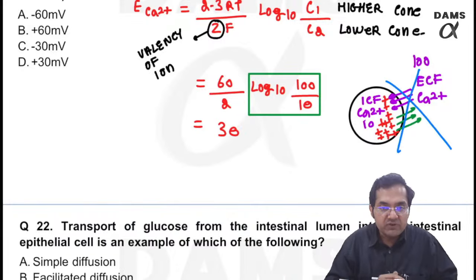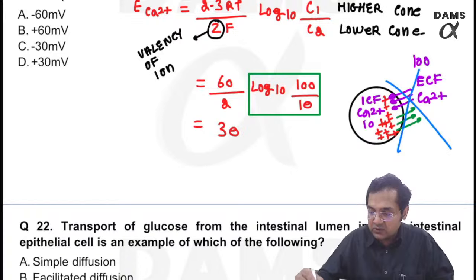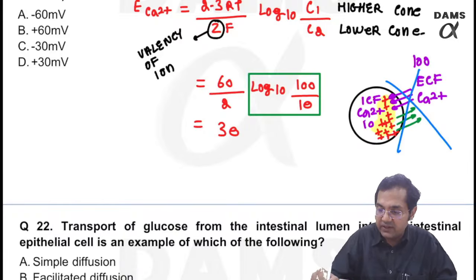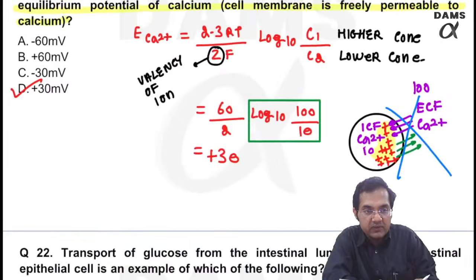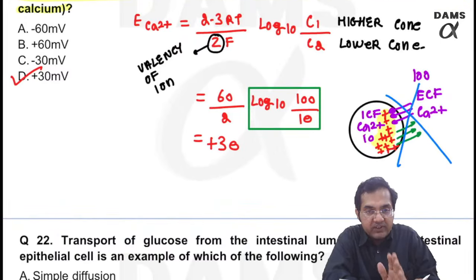As the movement of calcium stops, charge is always seen on the inside. What charge is developing on the inside? The answer is plus. So answer was plus 30. It is not minus, it is plus, because please remember, always according to Nernst, the charge has to be seen on the inside of the membrane, right? So that was an important question.